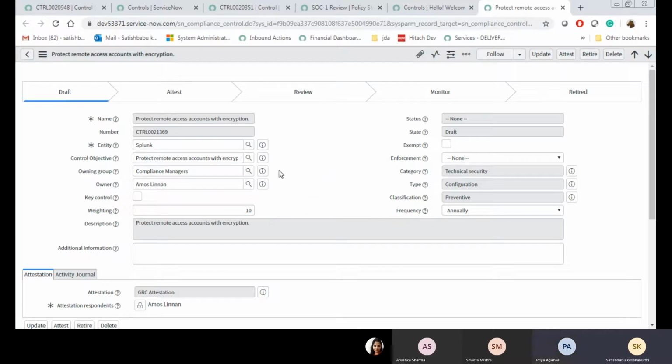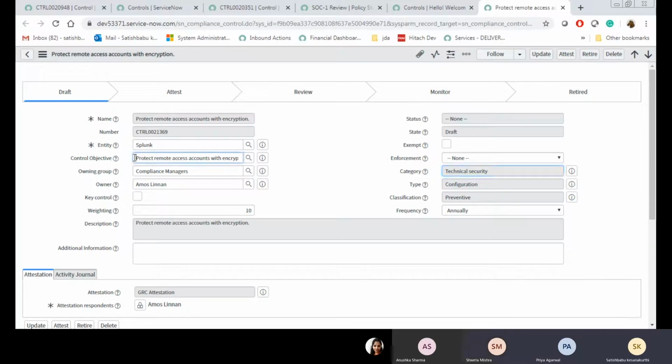Hello. Yeah, Satish. The owner is the one who will reply to the attestation. Yes, absolutely, it is based on the entity. The entity owner becomes the control owner.